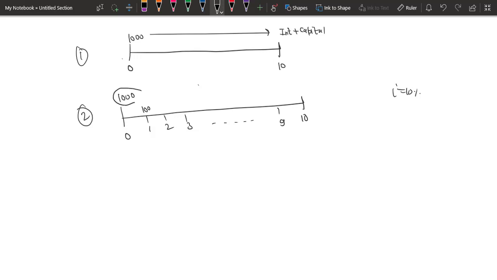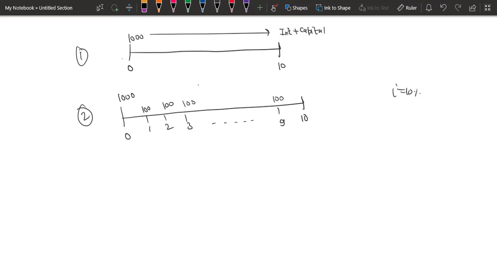So we took an amount of 1000 rupees and after the payment of 100 rupees at time 1, the balance of the loan is still 1000, because the 100 rupees that you have paid at time 1 is with respect to the interest part and you have paid nothing as capital. So the loan outstanding is still 1000 rupees at the end of the first year. Similarly, again for the second year the interest will be 100 and so on.